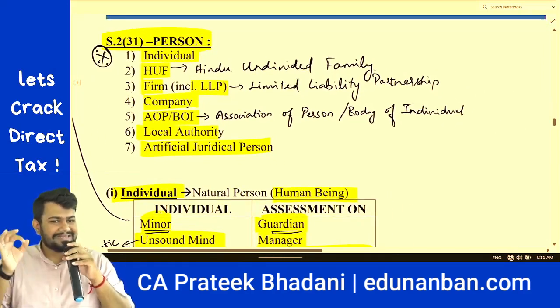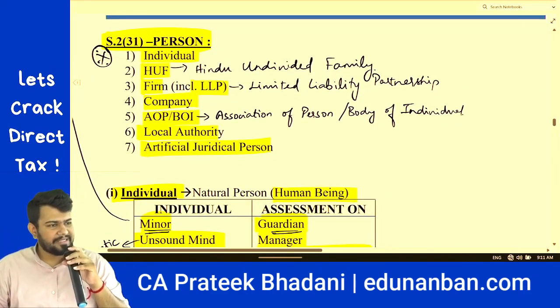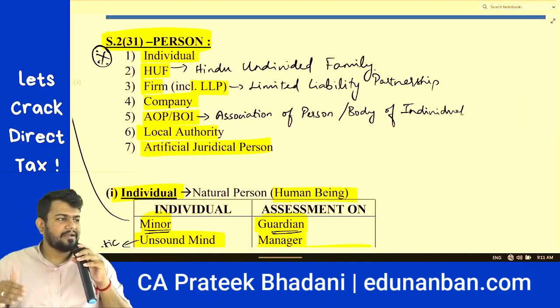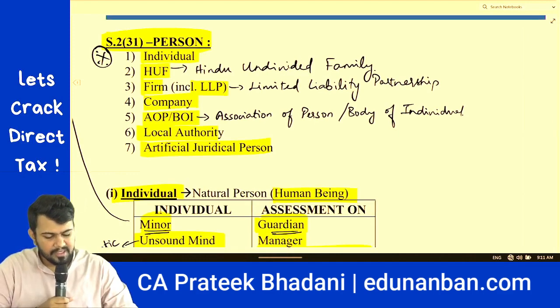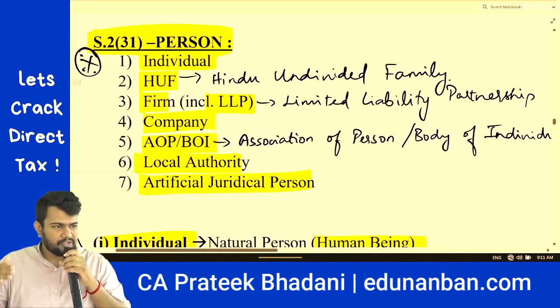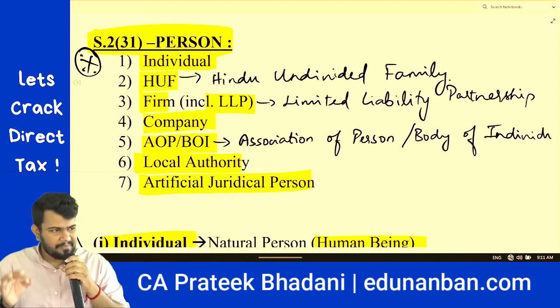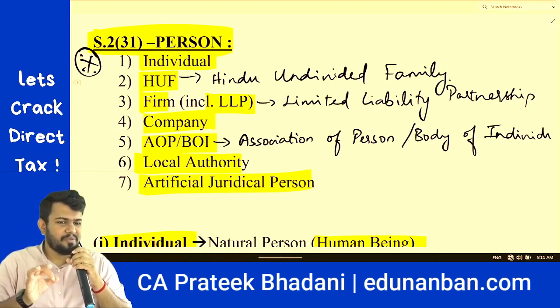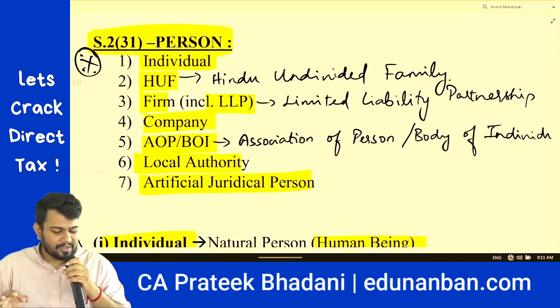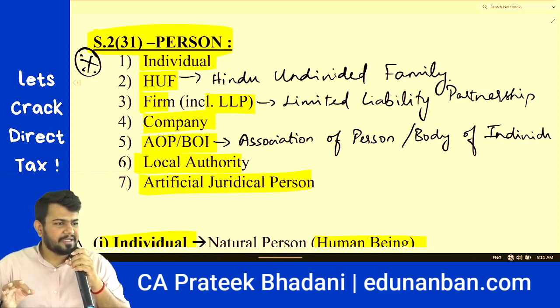Very important. Section 2 clause 31 defines who and all are included in the definition of person. So person includes individual, Hindu undivided family, partnership firm including limited liability partnership, company, association of person or body of individual, local authority and artificial juridical person.